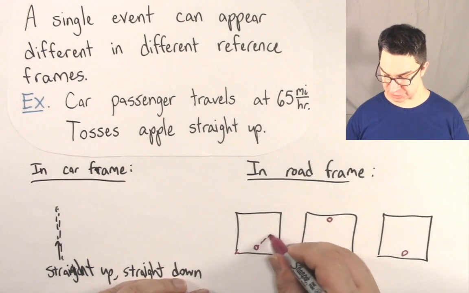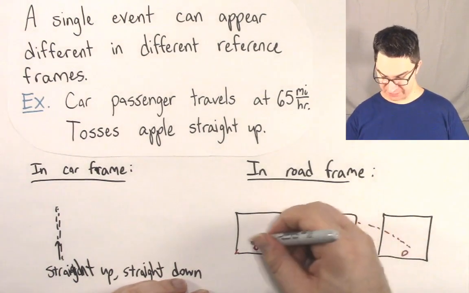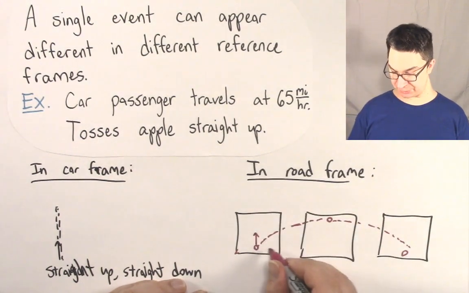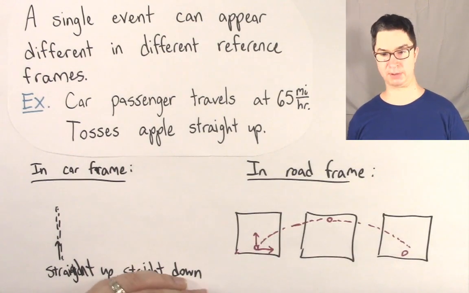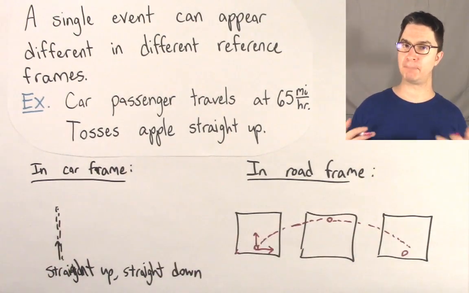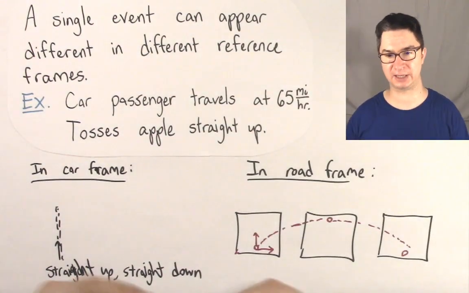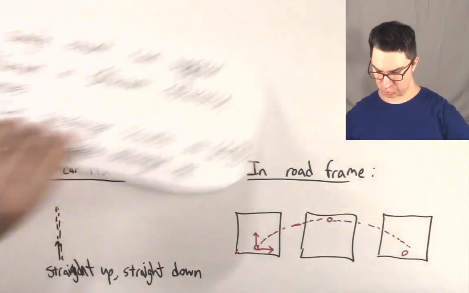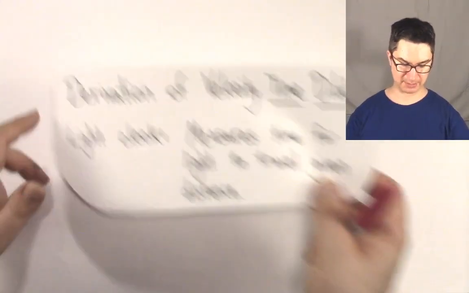So we know that it follows this parabolic trajectory because it was given an initial vertical velocity, but the car was moving with a horizontal velocity, and under the influence of gravity, it follows this parabolic trajectory. So in 2 different frames, you're going to see a different motion, even though it's the same exact event. This is the basis of our derivation for time dilation. Okay? So let's go ahead now, and let's move forward, and let's really get down to our derivation of time dilation.